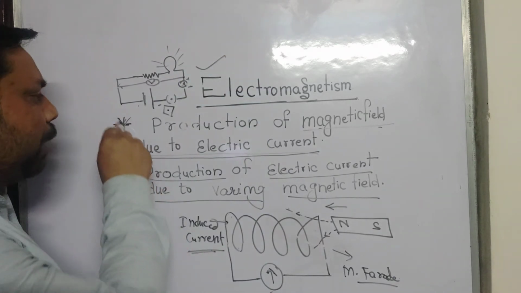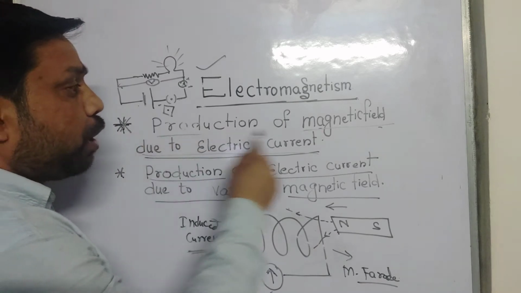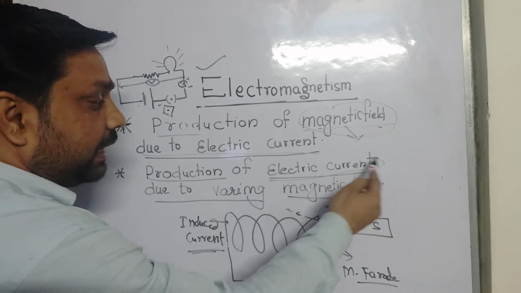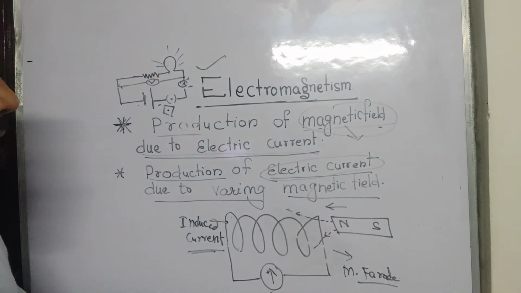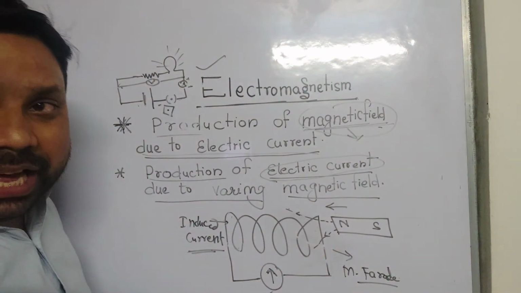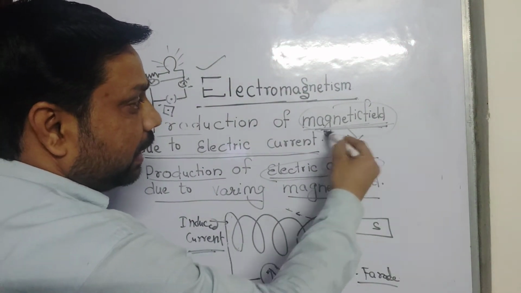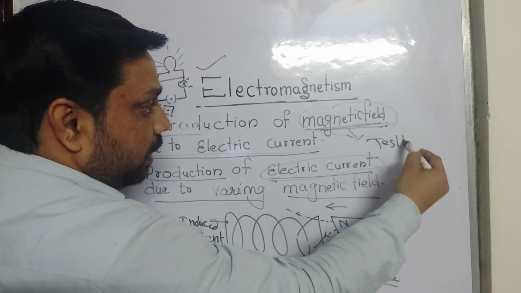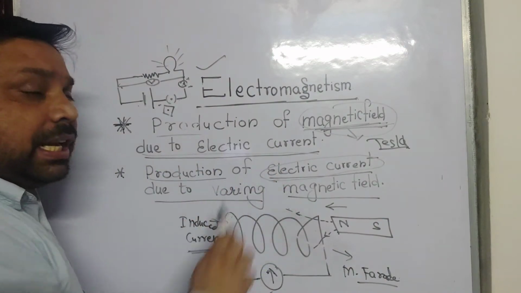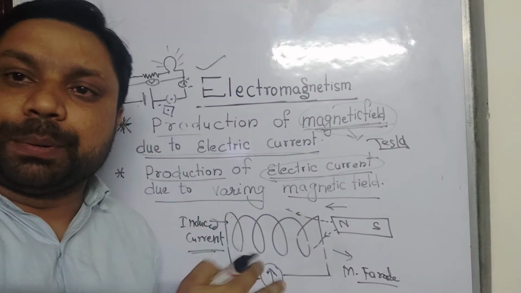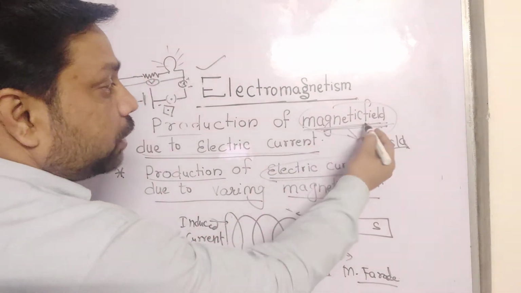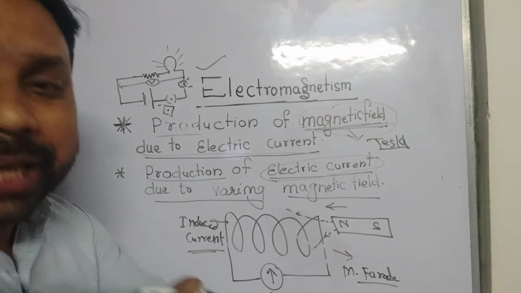Electromagnetism means two types of phenomena: production of a magnetic field and production of electric current. Magnetic field lines are imaginary lines, and the unit of magnetic field is Tesla. Clear? Magnetic field lines never cross each other. This is a property of the magnetic field. Why do they not cross each other? What is the reason behind it?